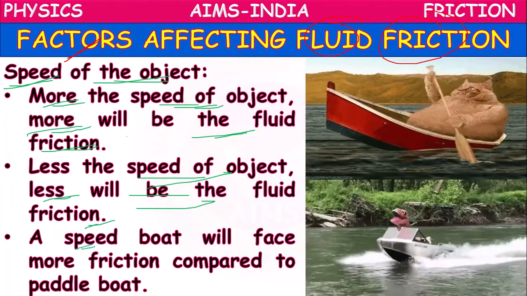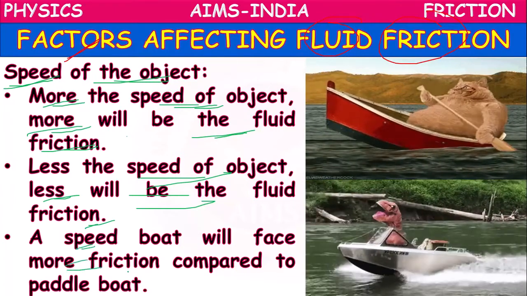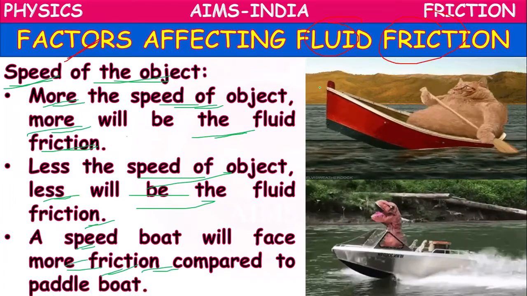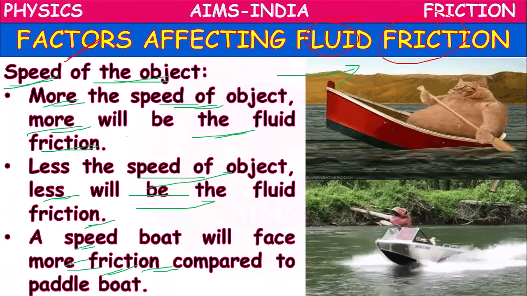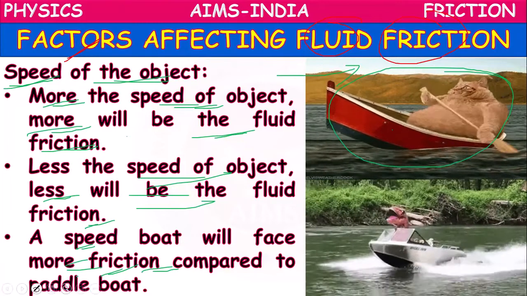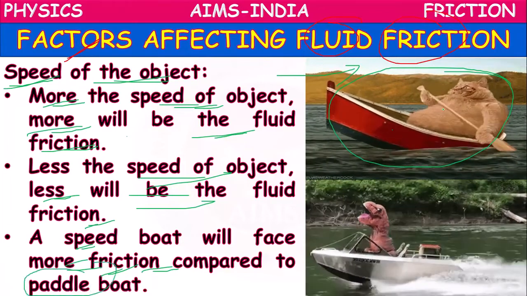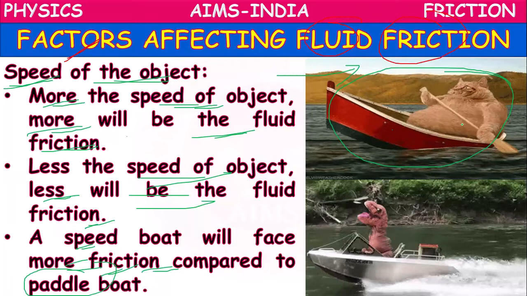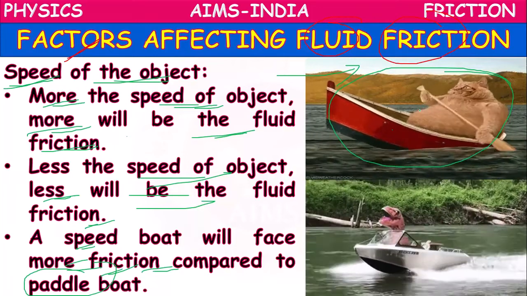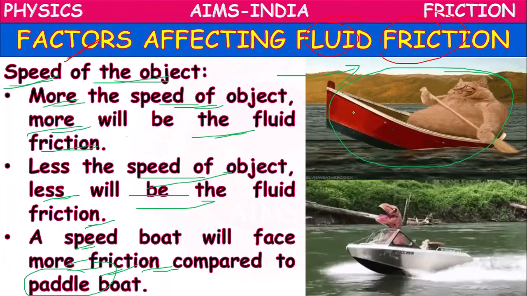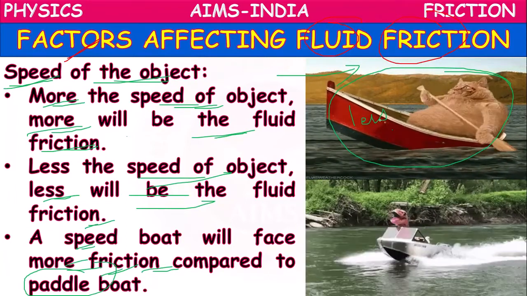A speedboat will face more friction compared to a paddle boat. The boat you are observing in the first video is called a paddle boat, which means we have to move the boat with the help of paddles. Paddle boat speed will be less, so in this case less friction is involved.